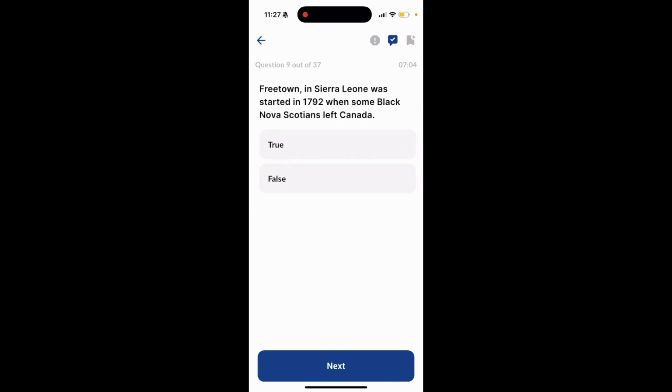Next question. Freetown in Sierra Leone was started in 1792 when some Black Nova Scotians left Canada. True or false? The answer is true.